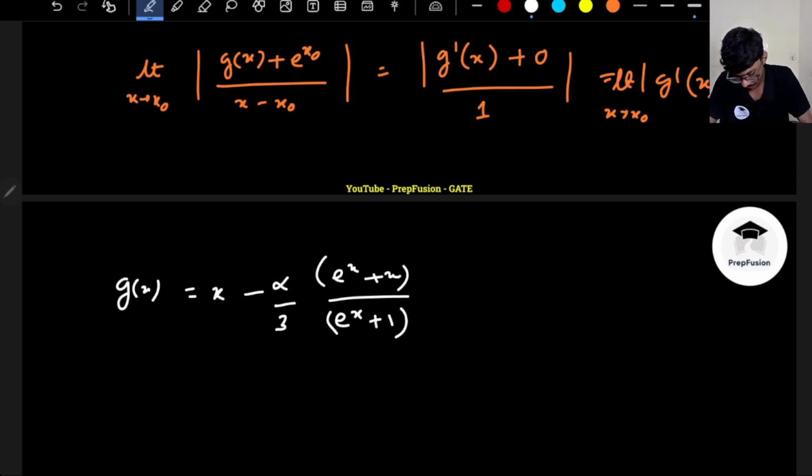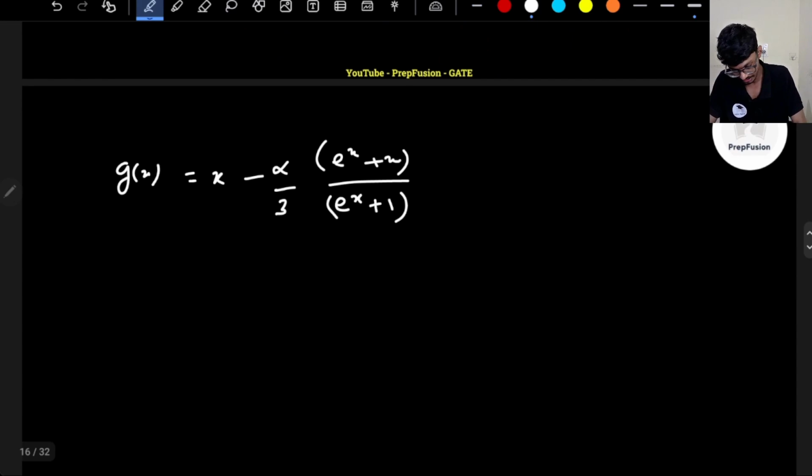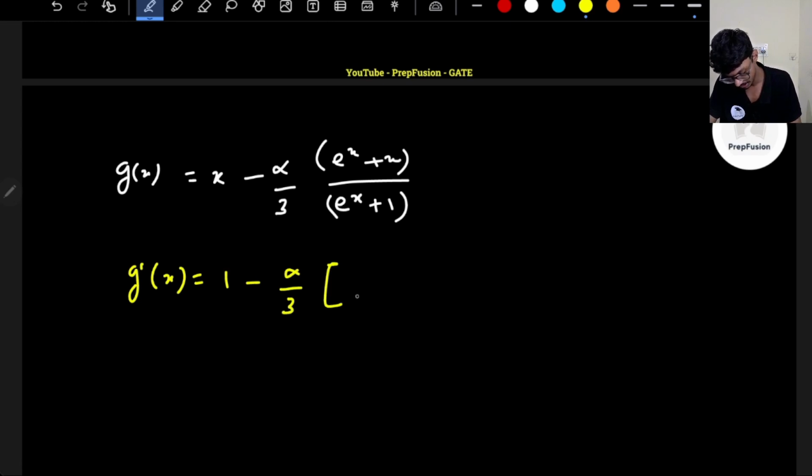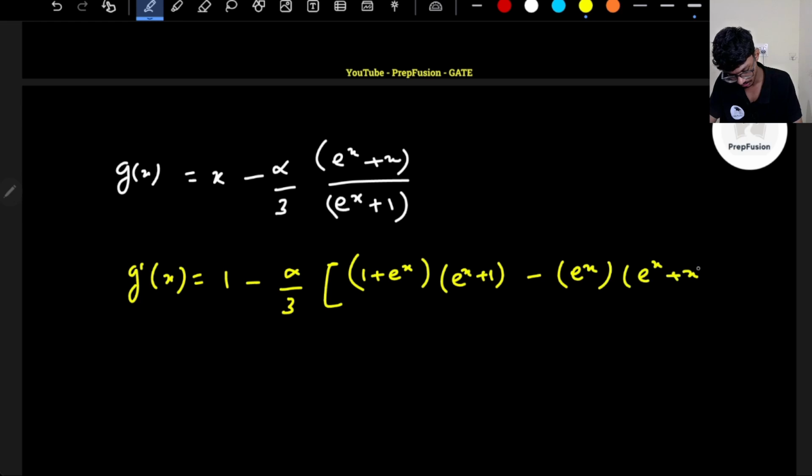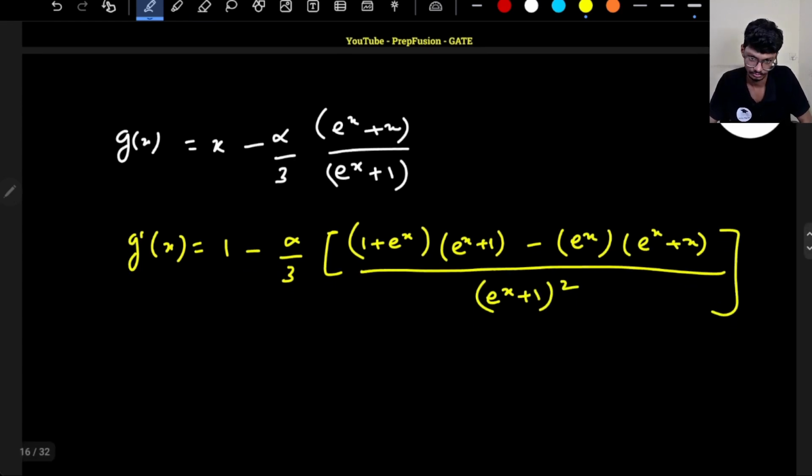Now actually I don't want this, I want the differentiation. Remember alpha is just a constant number. So what is g dash of x? This will be 1 minus alpha by 3, which is just a constant, times the differentiation of u by v. So this will be 1 plus e raised to power x into e raised to power x, minus the differentiation of the numerator, e raised to power x into e raised to power x plus x, divided by e raised to power x plus 1 whole square.